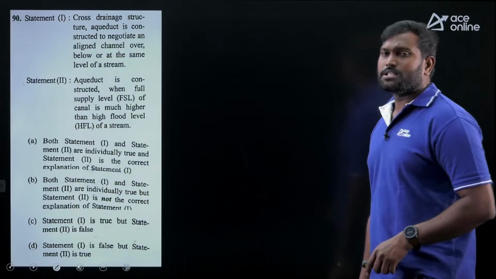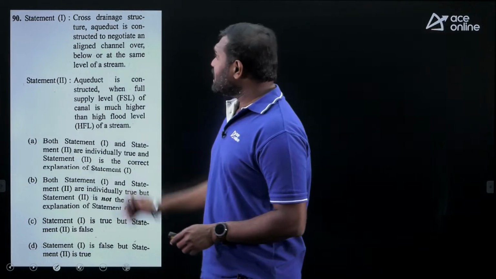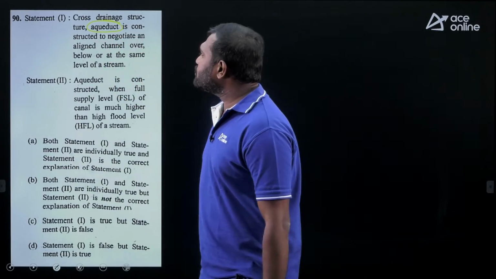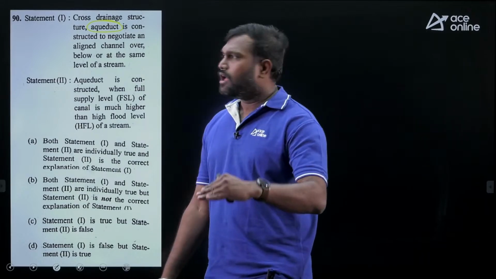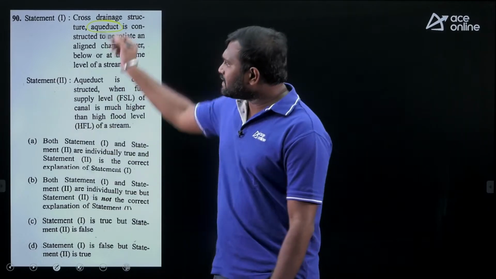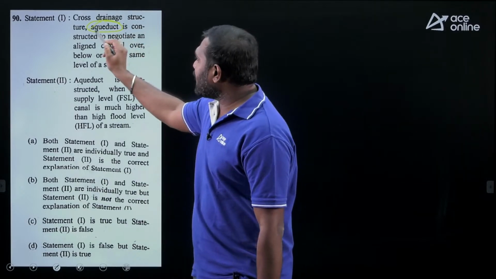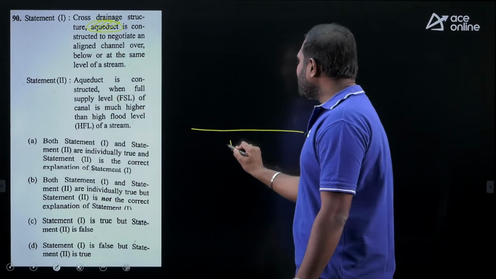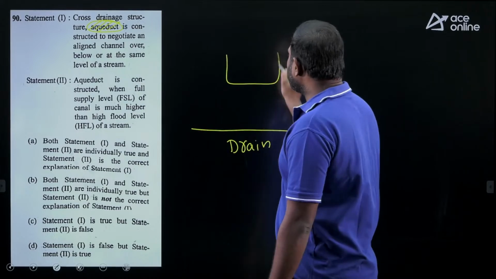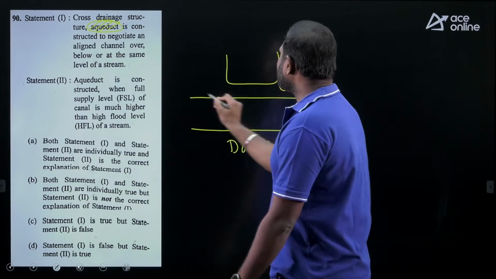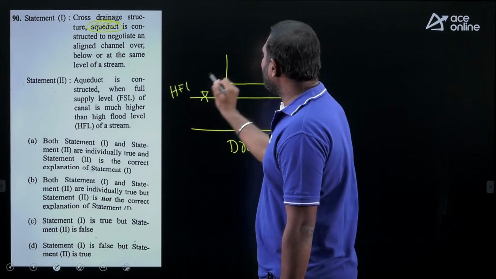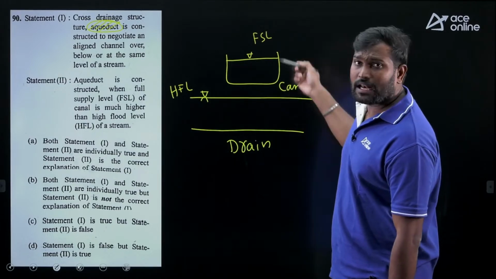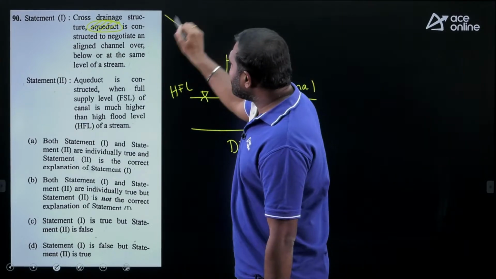Now, come to the last question from this part. Statement-wise, in the cross drainage structure, an aqueduct is constructed to negotiate an aligned canal over, below or at the same level of the stream. See, this statement would have been correct if they had not mentioned the aqueduct. But as they have mentioned the aqueduct, what is the meaning of aqueduct? Aqueduct means the drain is below, the canal is above. In the case of the drain, the water level is the high flood level. In the case of the canal, it is the full supply level. So aqueduct means drain is below, canal is above. So statement 1 is incorrect.